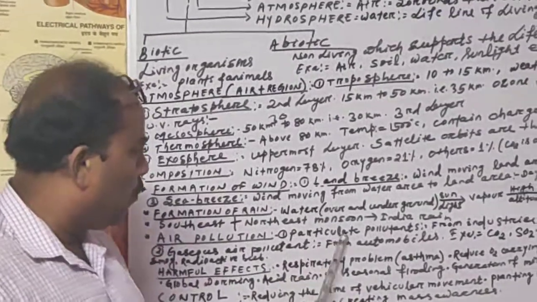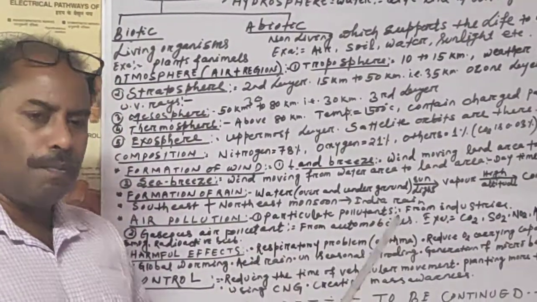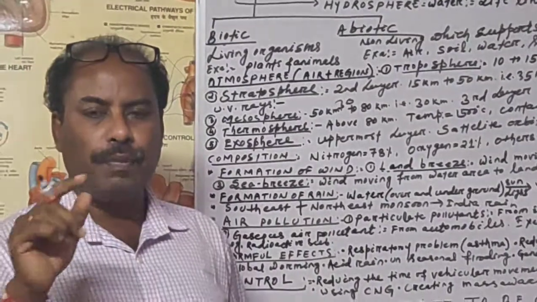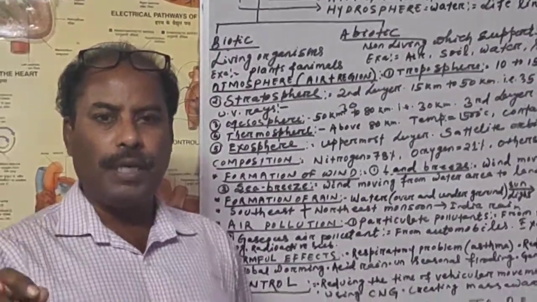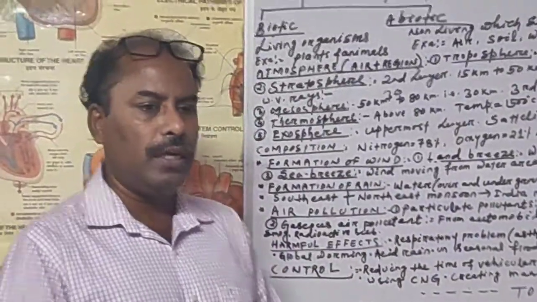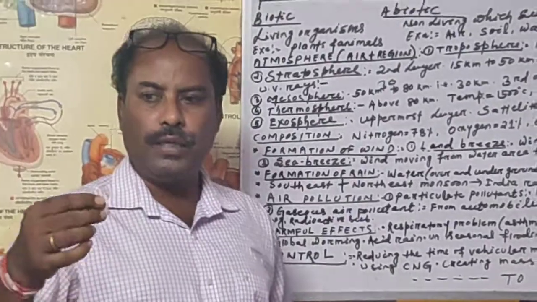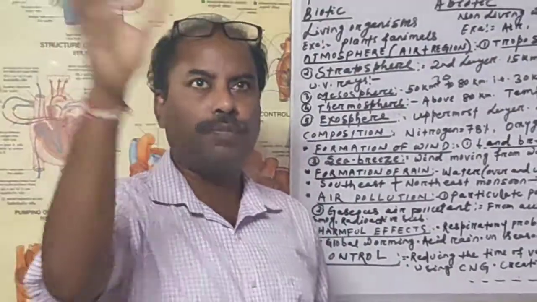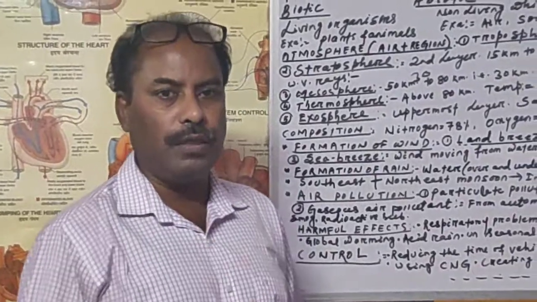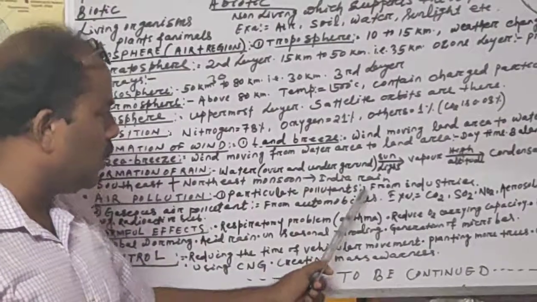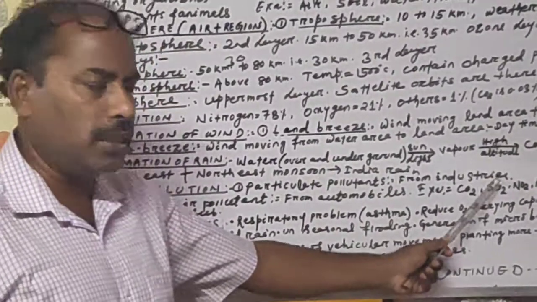One is known as the particulate pollutant. Some pollutants are of particle size, known as SPM, suspended particulate materials. Like dust particles, asbestos or cement factory particles, they are suspended in the air and cause severe pollution to us. These are particulate pollutants from industries, factories, etc.